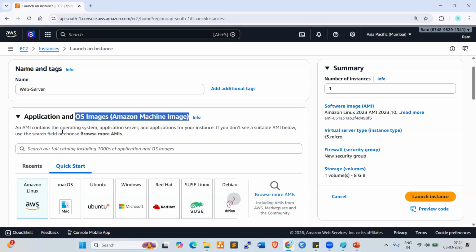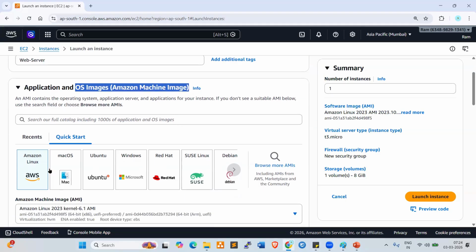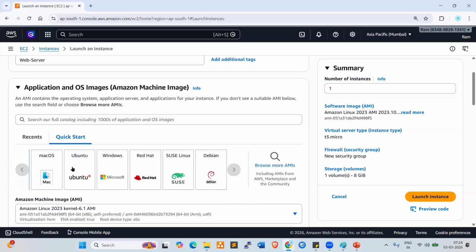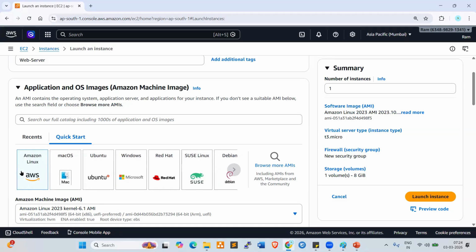Okay, fine. Now this is the OS image provided by AWS. Look at here, these are all images: Amazon Linux, Mac OS, Ubuntu, Windows, Red Hat, SUSE Linux, Debian. Different operating environments are available. These are all operating systems, these are all OS images. Whatever image you require, you can choose it.